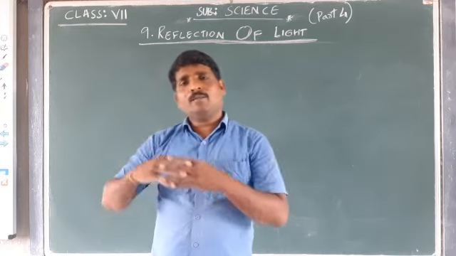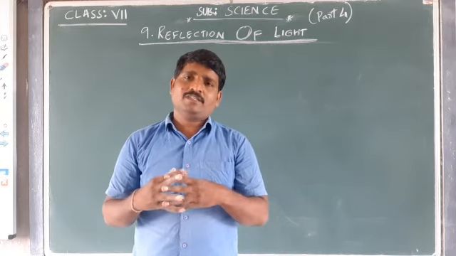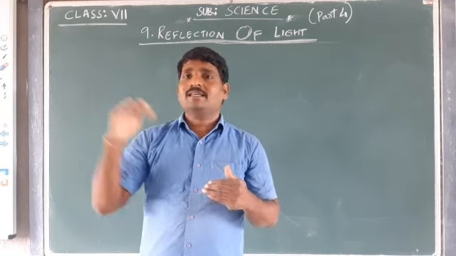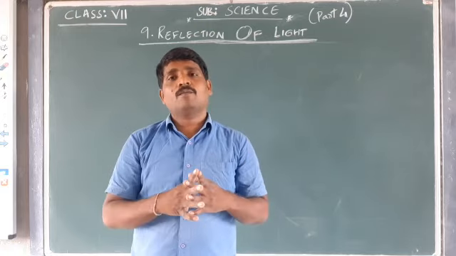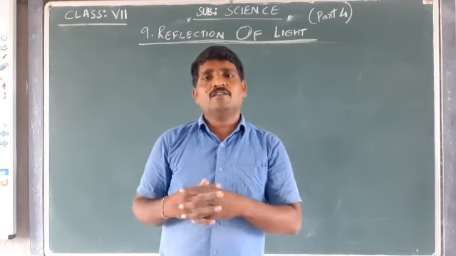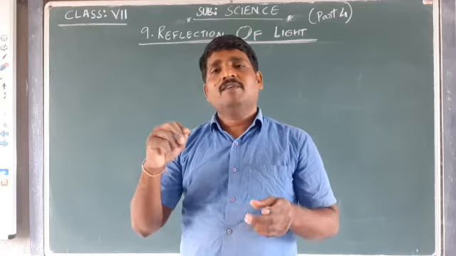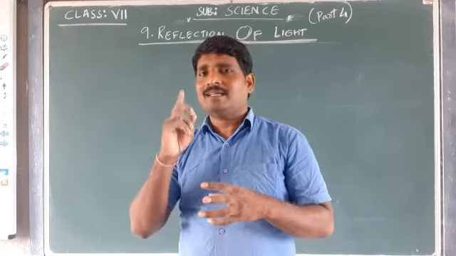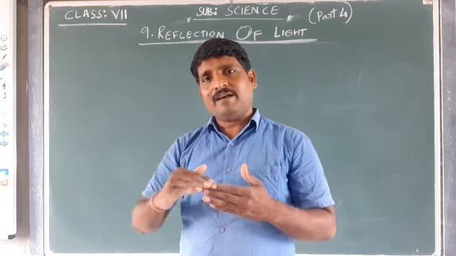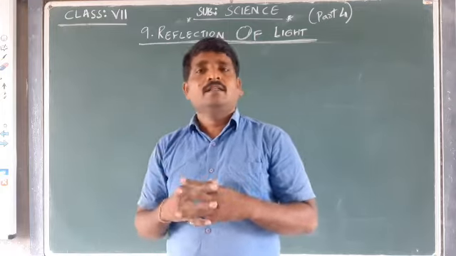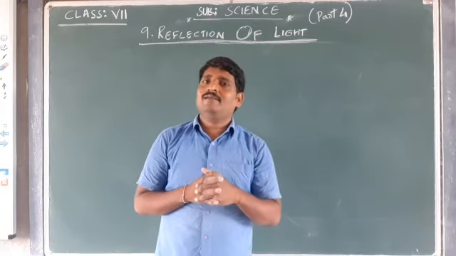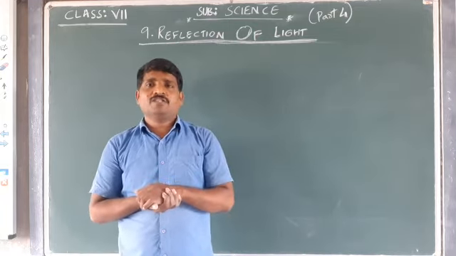Till now we were talking about reflection and the terms related to reflection: the incident ray, the reflected ray, normal, and the laws of reflection. In the laws of reflection we discussed that angle of incidence is equal to angle of reflection, that is the first one. In the laws of reflection we have the second one also, and that is what we will discuss today. What is the second one under the laws of reflection?